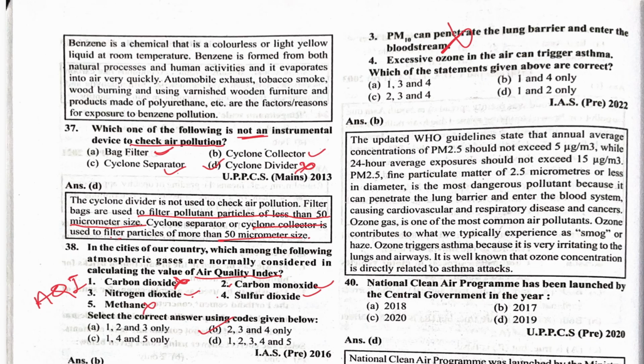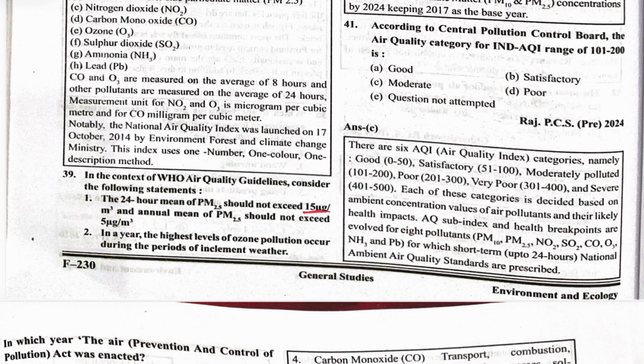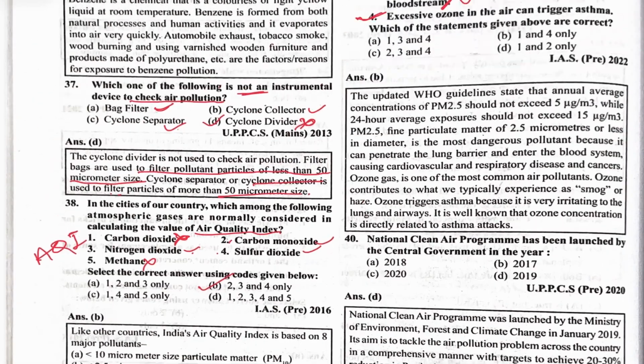No, it cannot penetrate. Excessive ozone in the air can trigger asthma. Yes. So which one is correct? Here the 24-hour mean of PM 2.5 should not exceed 15 microgram per meter cube, and the annual mean of PM 2.5 should not exceed 5 microgram per meter cube. So this is also correct. 1 and 4 is the correct option.